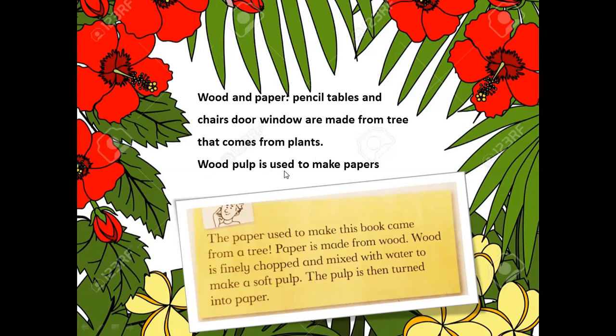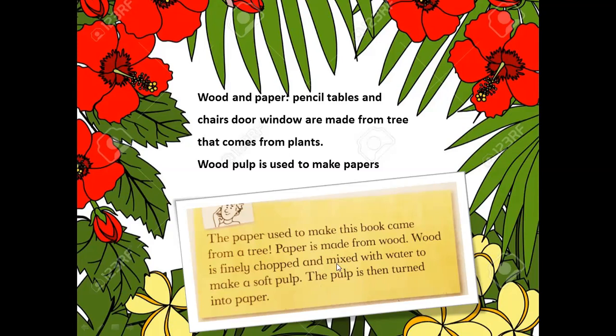Wood pulp is used to make paper. How is wood pulp used to make paper? The paper used to make this book came from a tree. Paper is made from wood. How? Wood is finely chopped and mixed with water to make the soft pulp, and then that pulp is used in making paper. Understood?